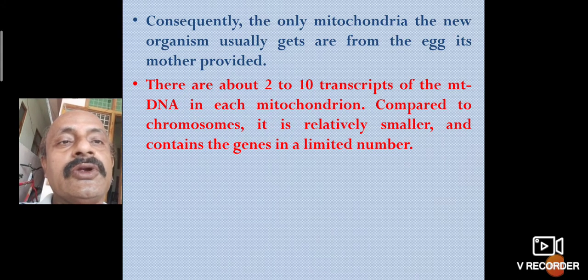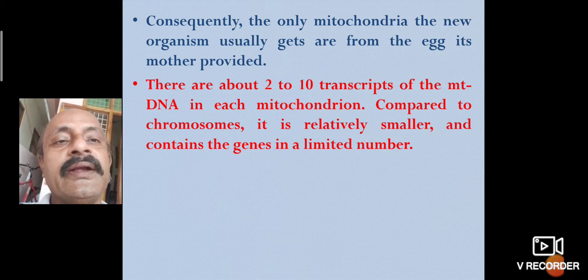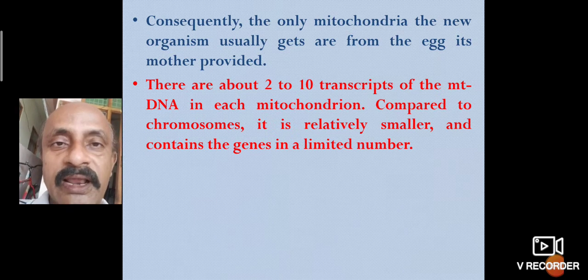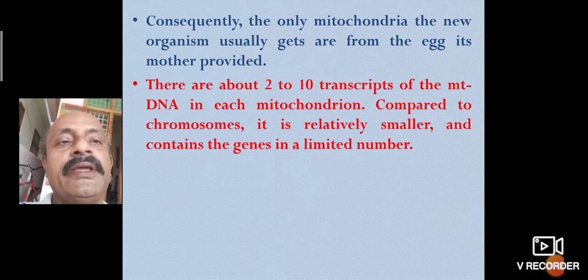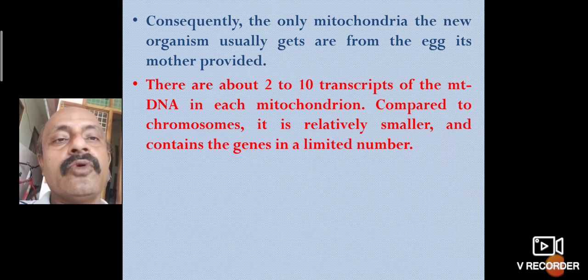There are about 2 to 10 copies of the mtDNA in each mitochondrion, compared to chromosomes. It is relatively smaller and contains genes in a limited number. Transcripts means anuvadam.